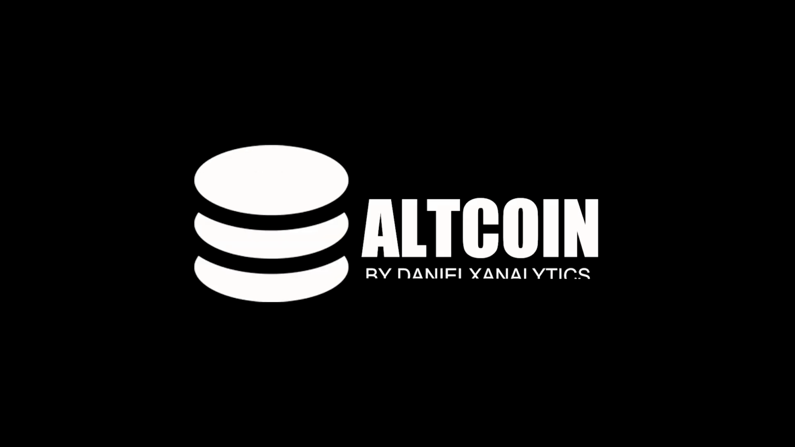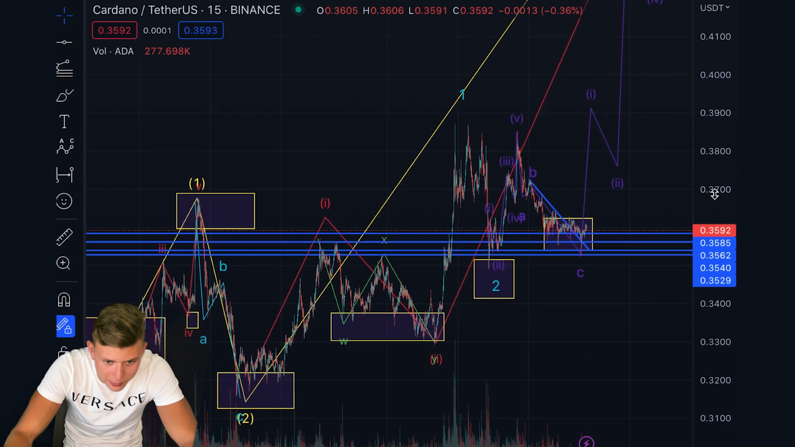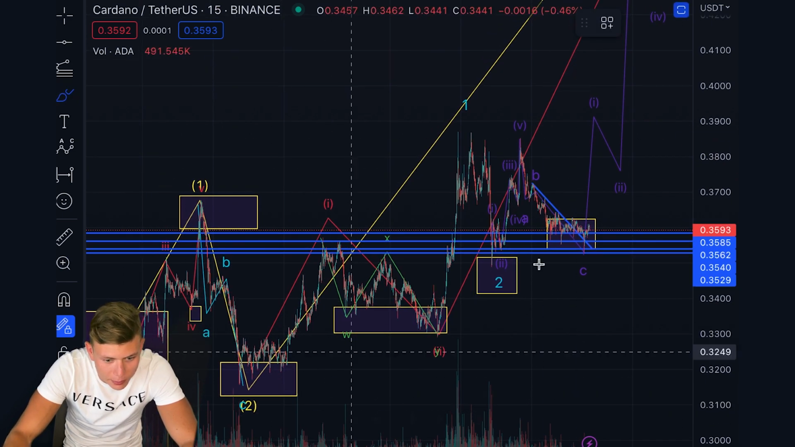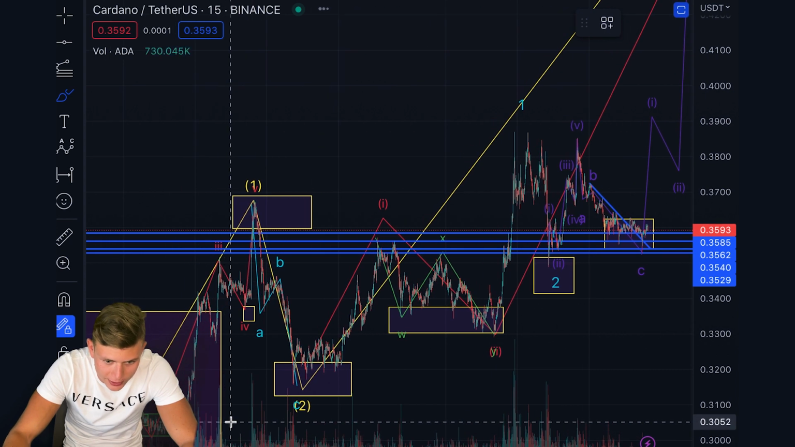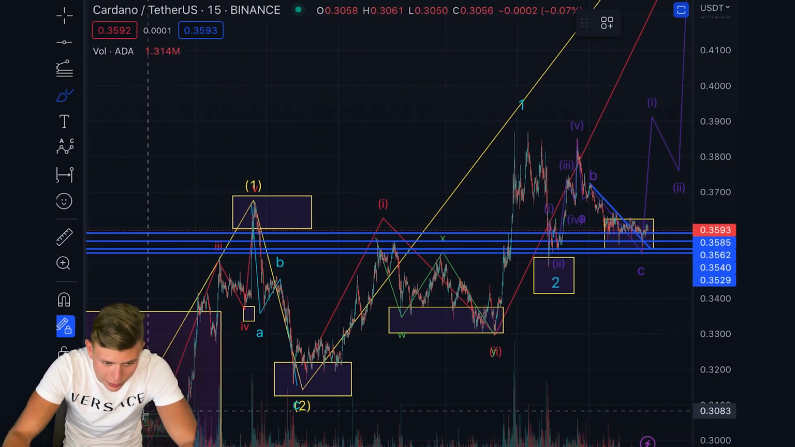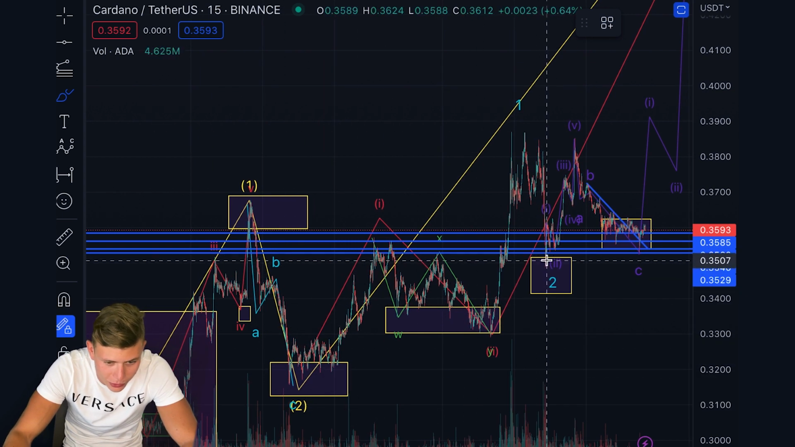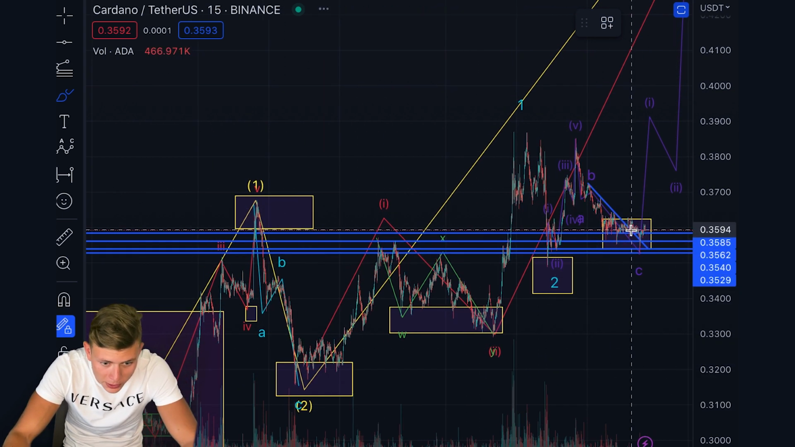And we're starting straight on the ADA 15 minutes time frame. I think it's quite beautiful when we observe the previous target areas which I gave you. As you can see, the first one we perfectly touched and reversed from there, the second one as well, third one, fourth one, and now probably the fifth one as well.